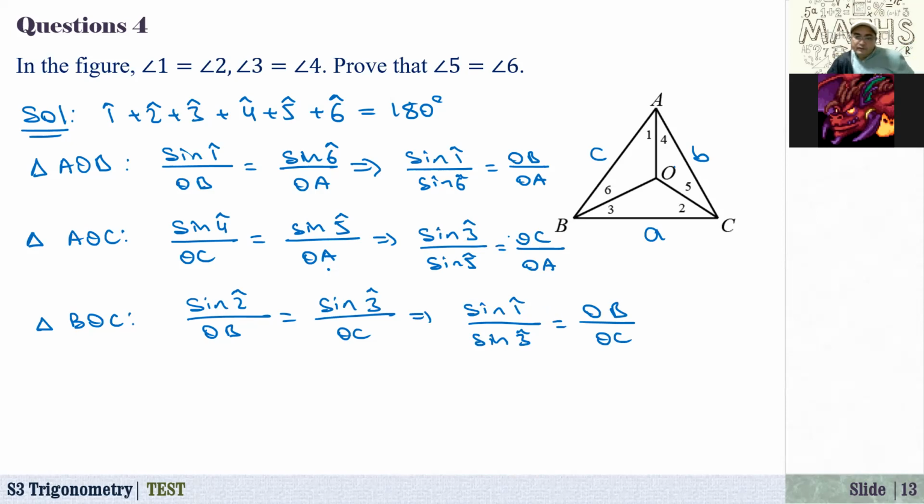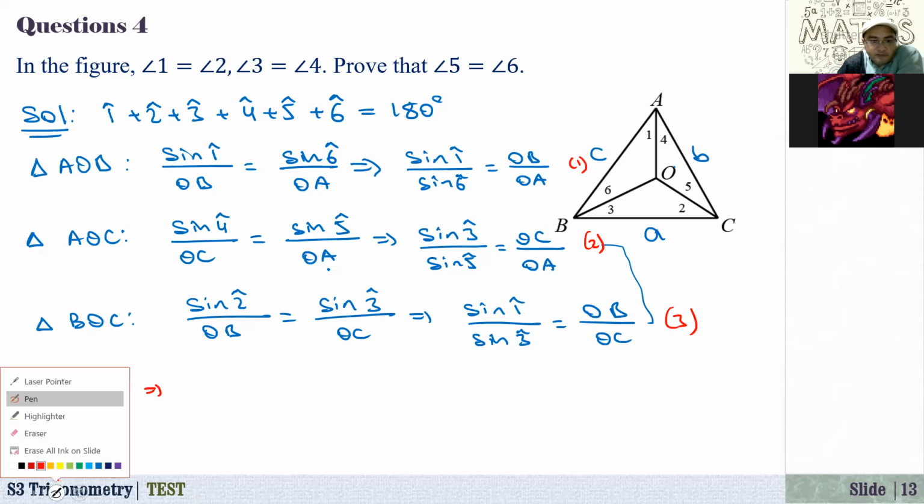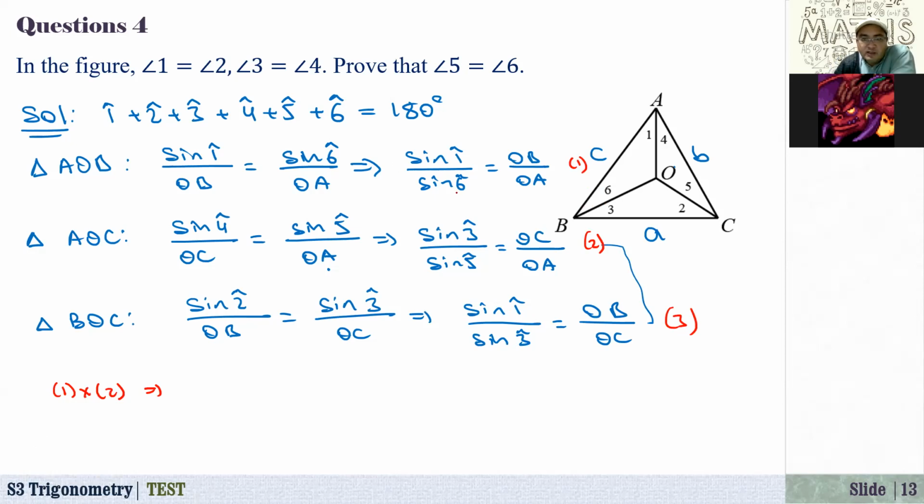Okay, so here we have 1, 3, right? Actually, if you multiply these two together, 3 is gone, we will have 1 and 5. Angle 1 and angle 5. Let me put numbers here. This is our first ratio, this one is the second proportion, and this one is the third one. Let me first multiply number 1 by number 2. What happens here? We have sine of 1, sine of 6, and sine of 3, sine of 5.